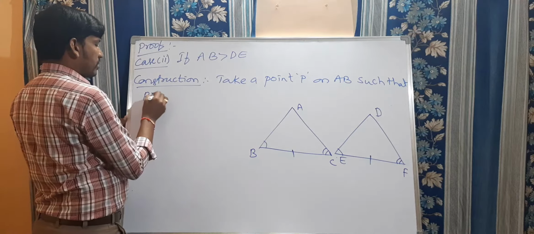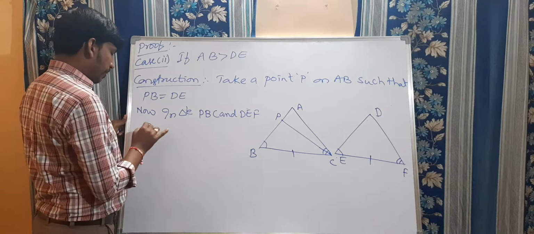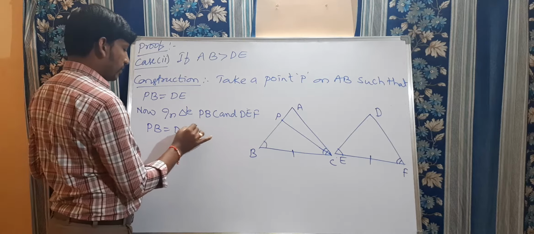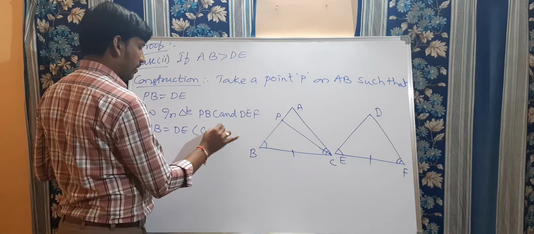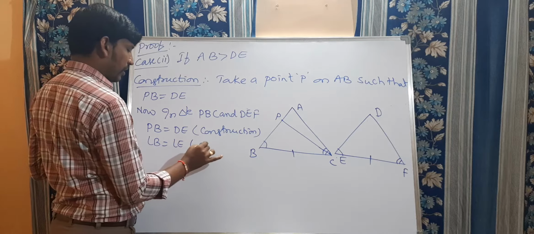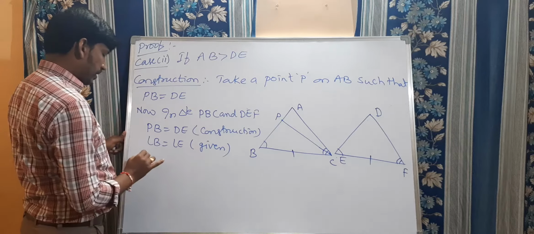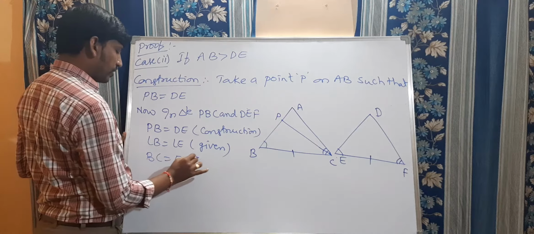Now in triangles PBC and DEF, in these two triangles, PB is equal to DE, that is by construction, and angle B is equal to angle E, given, and BC is equal to EF. This also they given.